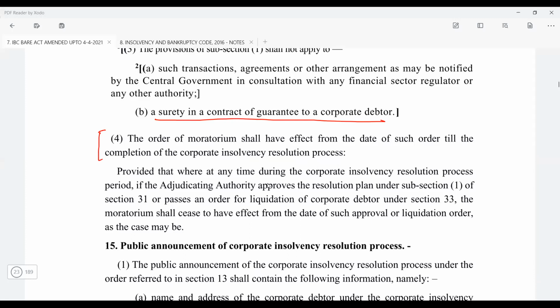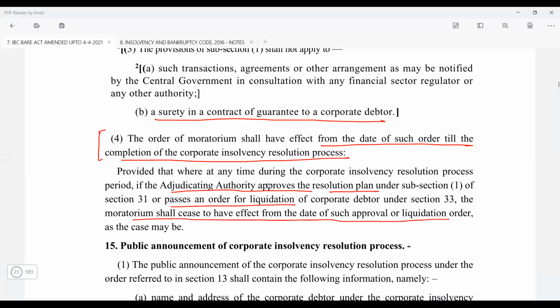Is this clear? So the order of the moratorium shall have the effect from the date of such order till the completion of the corporate insolvency resolution process, and where at any time during the CIRP, if the adjudicating authority approves the resolution plan or passes an order for the liquidation of the corporate debtor, the moratorium shall cease to have effect from the date of such approval or the liquidation order, as the case may be. Okay. Is this clear?